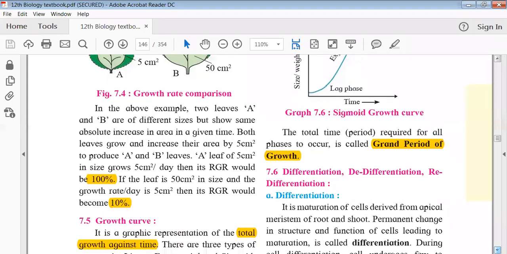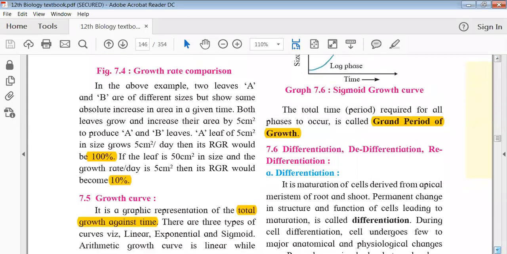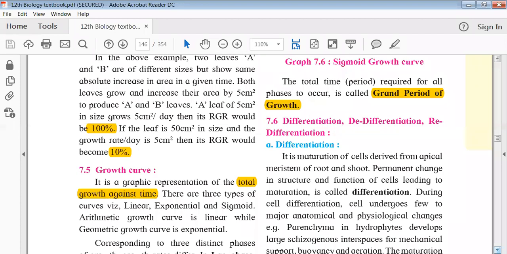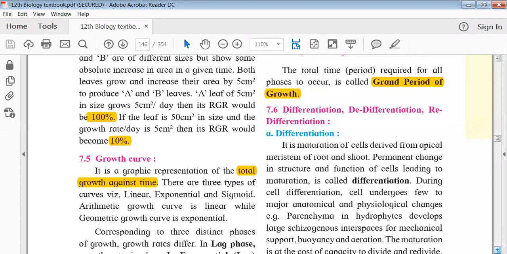There, but it is important for you all to know about the growth curve, because the same kind of growth curves are even followed for our growth, or in microbial growth, or in other animals' growth. The shape of the curve can change. Sometimes it is an S shape, sometimes a J shape, sometimes some other type of curve. But it is important for all of us to know what a growth curve is. As it is not a part of our syllabus now, we will be skipping this.